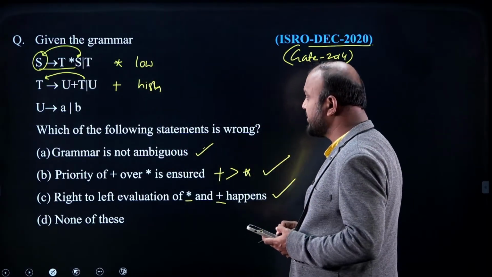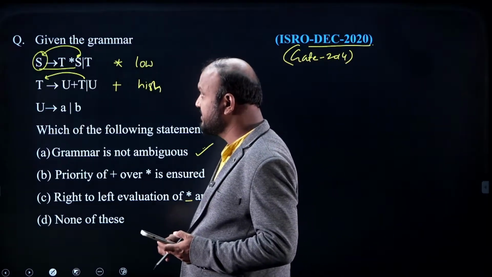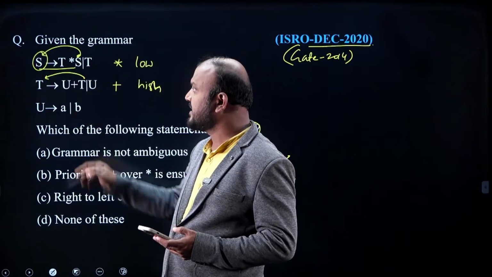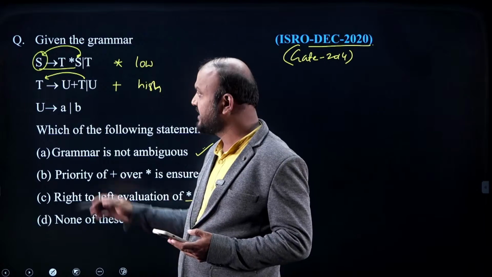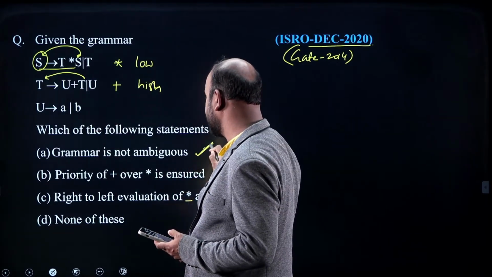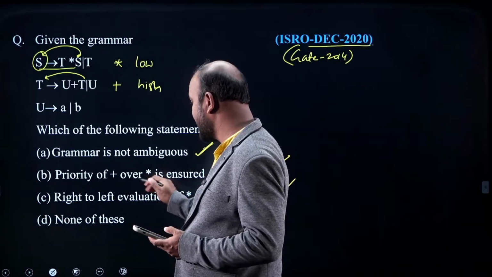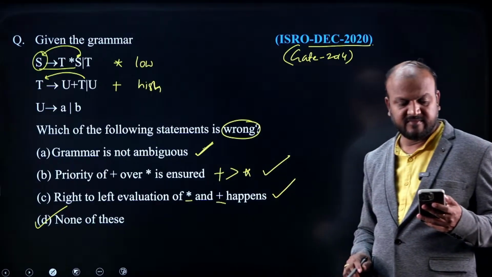The question is which statement is wrong. By looking at this, I can say it is a right recursive grammar, and you can't expect more than one parse tree for any input generated by this grammar. So we can say this is not an ambiguous grammar. This is also correct, but the question is about wrong. All are correct statements. Nothing is wrong. So the answer is none of the above.